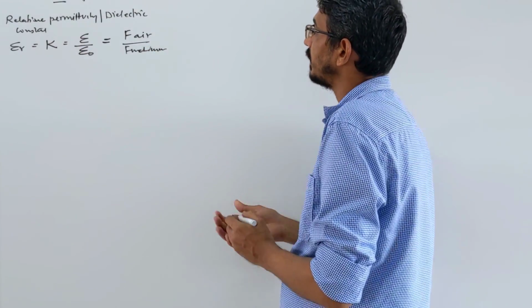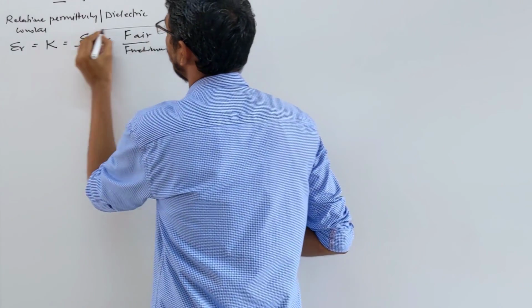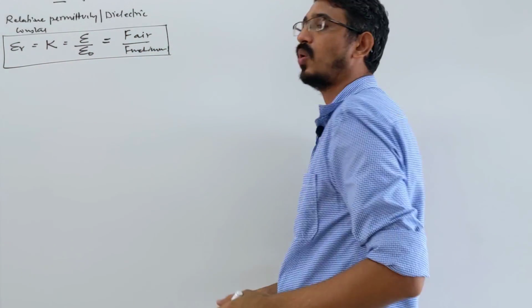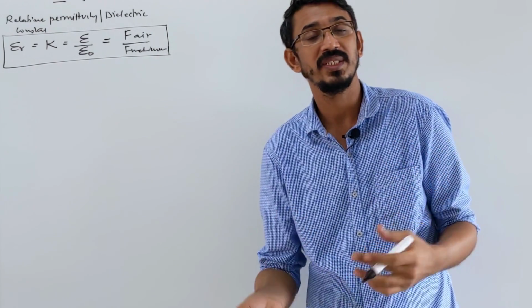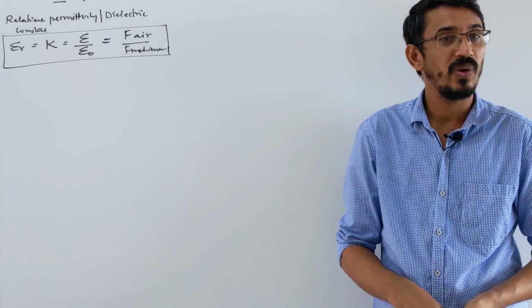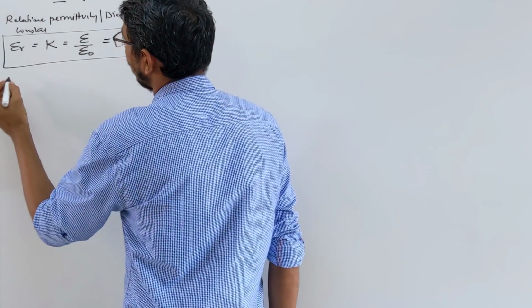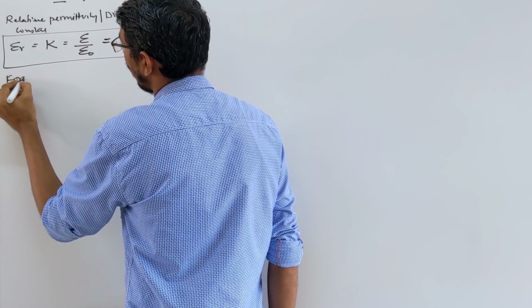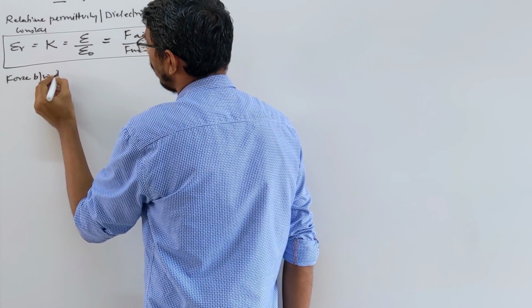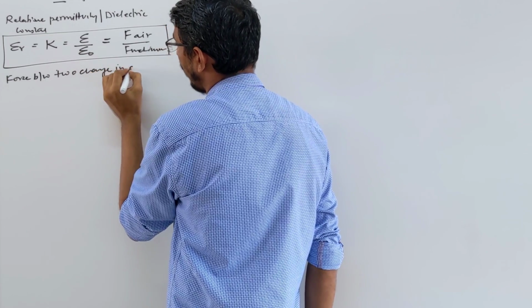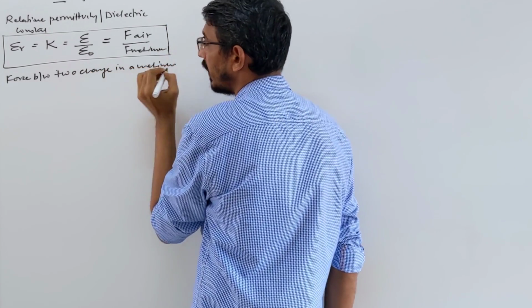Remember always that the force in air is maximum. When you put any two charges inside a medium, the force between them will always be reduced. So the force between two charges depends on the medium also.